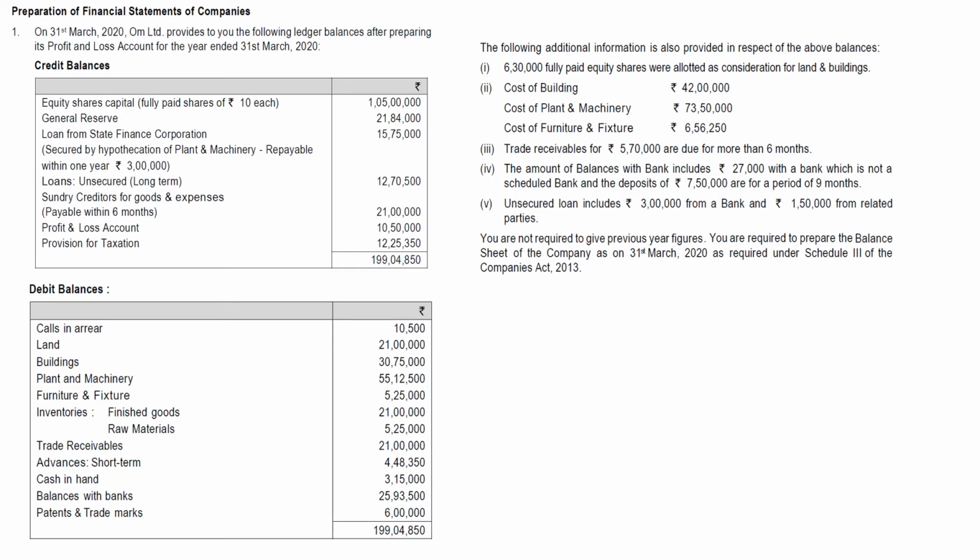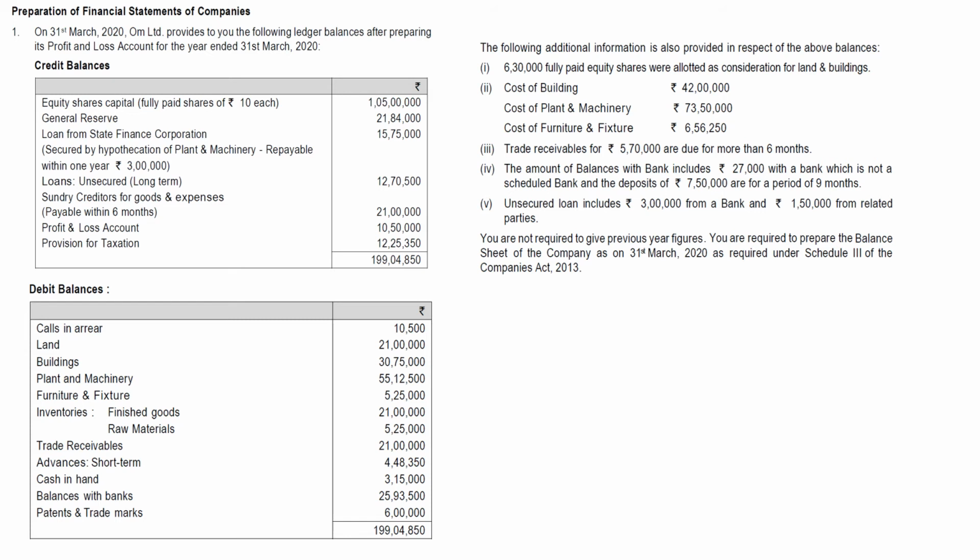Okay, we said deposits with scheduled banks and other than scheduled banks have to be disclosed in the financial statement. So we will be reporting this in notes to account, under cash and cash equivalents, where it is other than scheduled banks, and these deposits are short-term deposits within 9 months, so it can be under bank deposits. Unsecured loan includes 3 lakhs from a bank and 1,50,000 from related party.